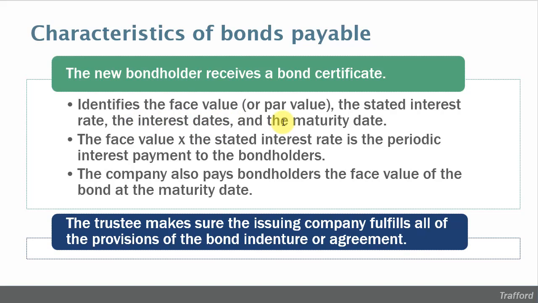The amount of interest that the bondholders will get will be the face value of the bond times the stated interest rate. If the bond is paying interest semi-annually, you would divide the stated interest rate by 2. And as we said, at the maturity date of the bond, the corporation will pay the bondholders the full face value amount. The trustee of the bond issue makes sure that the corporation is fulfilling all of the promises that it made in the bond indenture or that bond agreement.